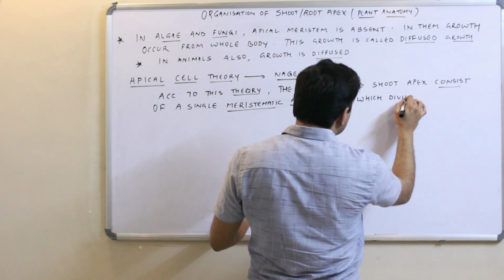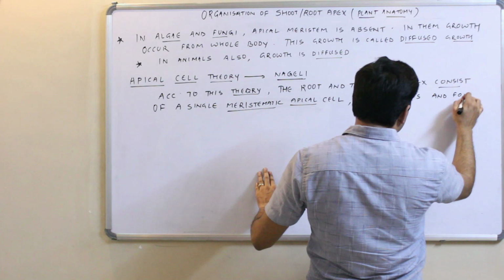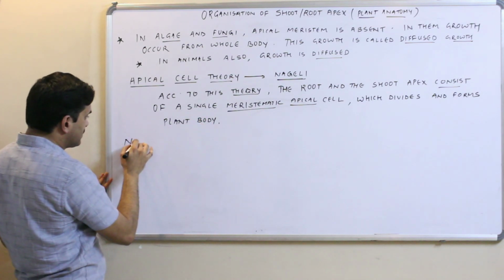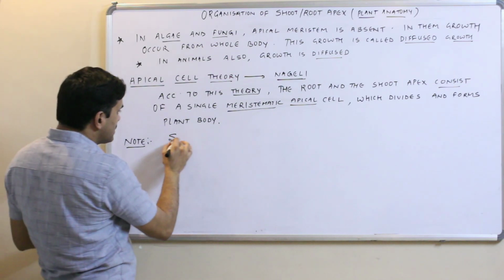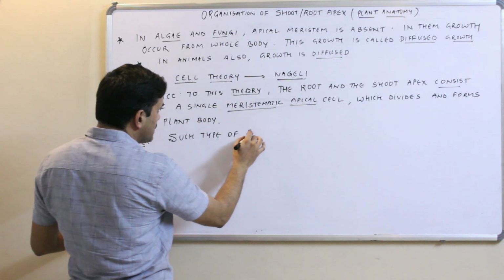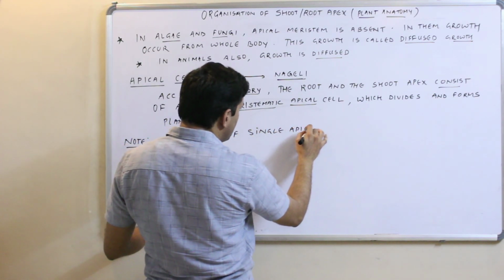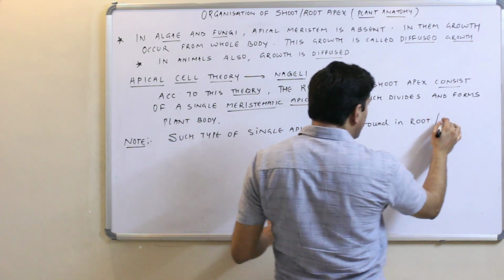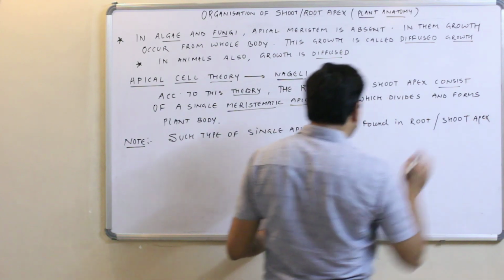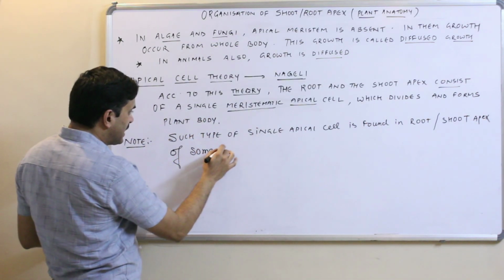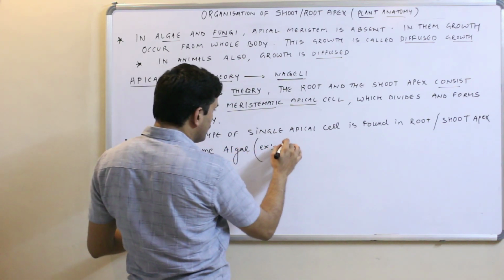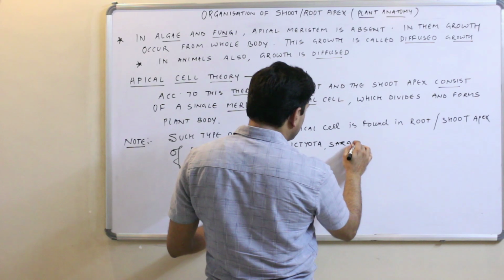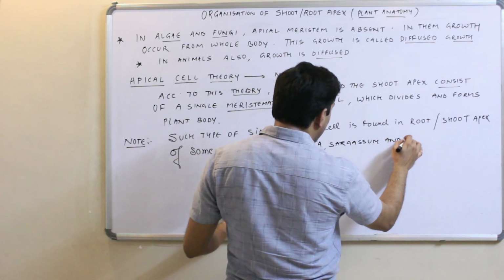which divides and forms the plant body. But I am putting a note here: such a single apical cell is found in the root and shoot apex of some algae like Dictyota, Sargassum, and Fucus.